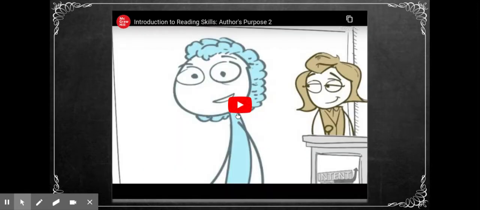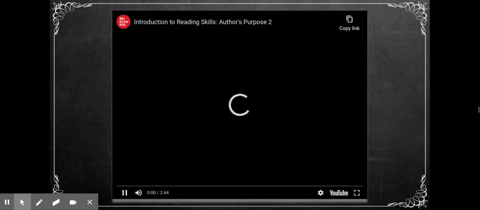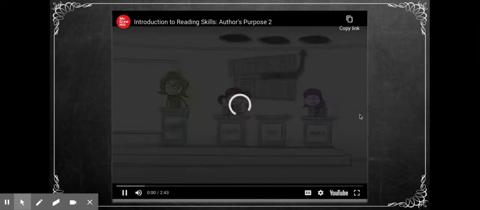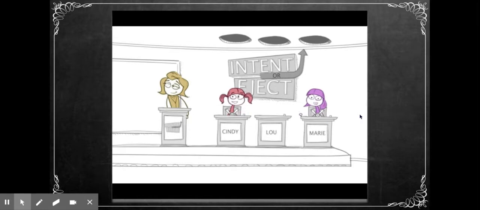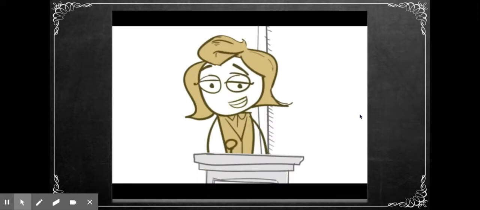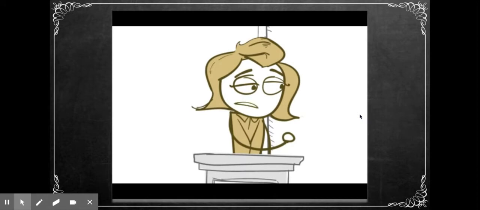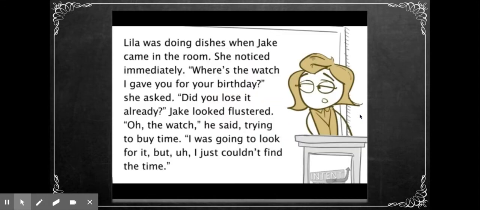Now back to Intent or Eject, the game that challenges you to guess an author's intent. Guess right, or you're gone. Here's your host, Melanie Youngblood. We're back. We've got two contestants remaining on today's show. Marie, it's your turn to guess the intent of the writer of this passage. Lila was doing dishes when Jake came in the room. She noticed immediately. "Where's the watch I gave you for your birthday?" she asked.